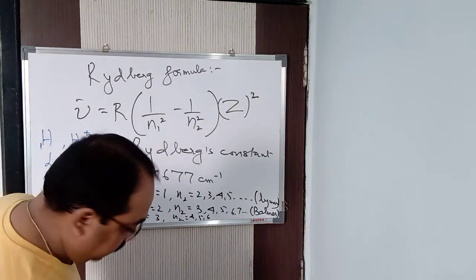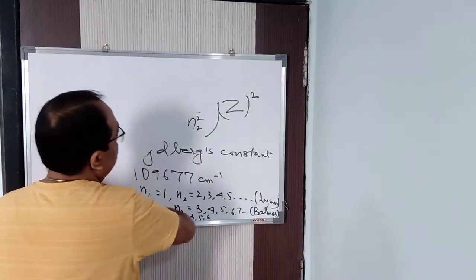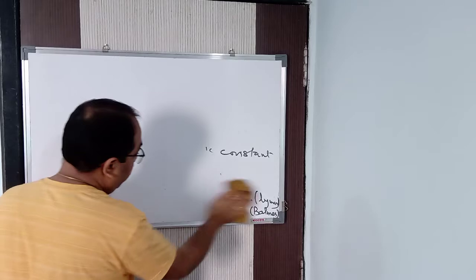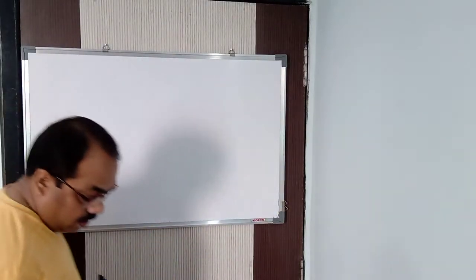Okay. This is about your Rydberg's equation or Rydberg's formula. Now a lot of numericals are there to be done. When we do the numericals, you will come to know. More things will be clear, because these are all numerical things. Once you do the numericals, then only the things will be clear to you.